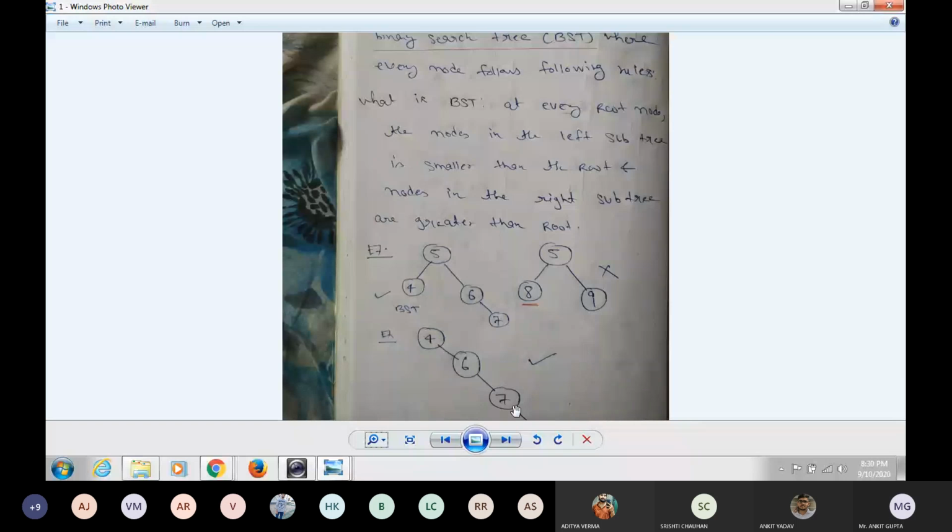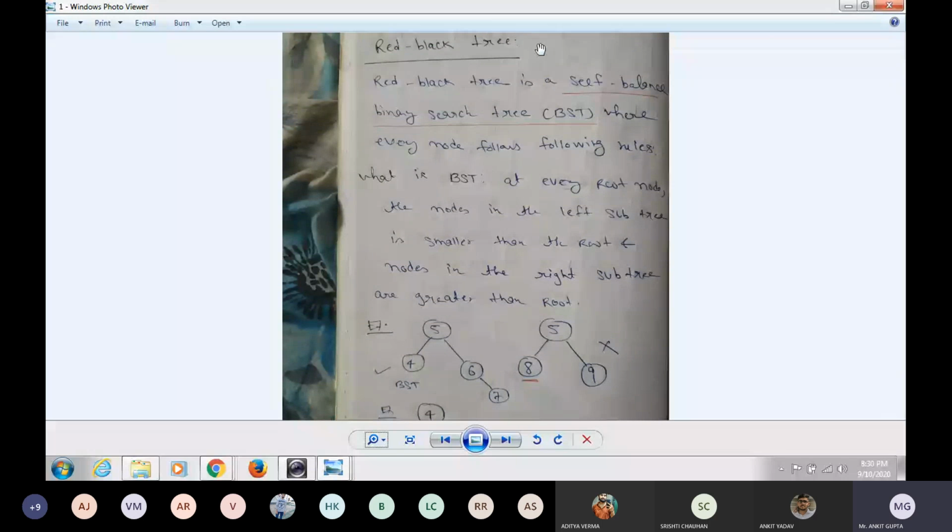Then it is a BST, it follows the property of BST. So the very first condition of a Red Black Tree is that it should be a BST. Later I will check what are the rules of the Red Black Tree.